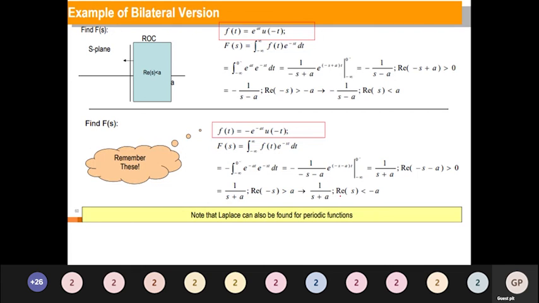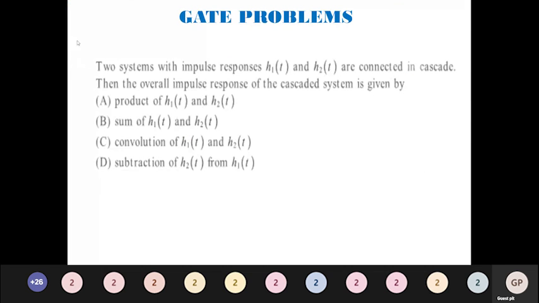The same steps should be continued for solving the problems of Laplace transform, and we do have several problems in GATE associated with the Laplace transform. Now we will see the GATE problems.